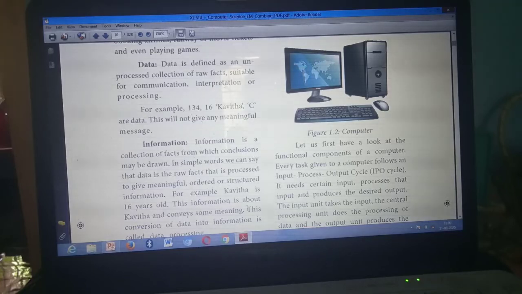Have you all marked? Shall we move to the next question? Yes. So the third question is, what are the components of a CPU?